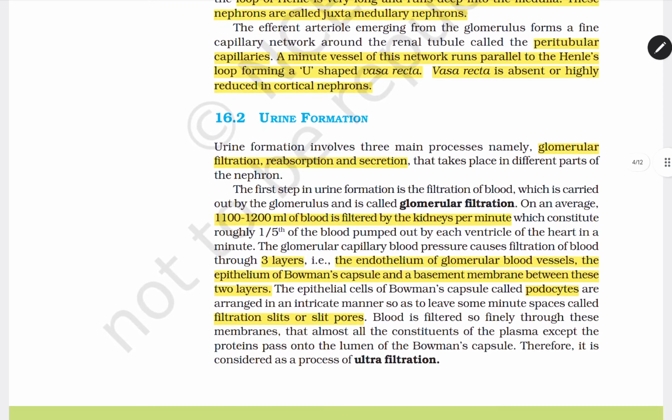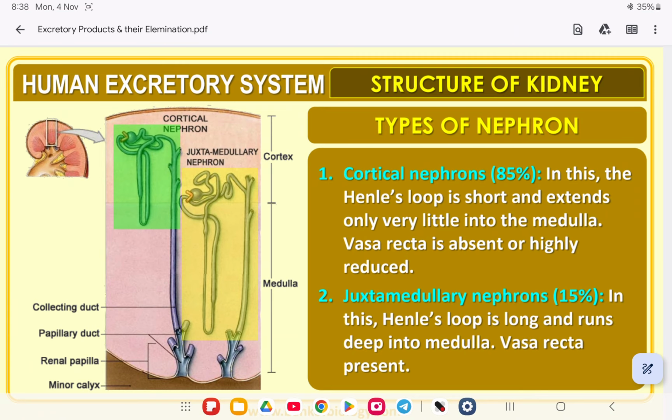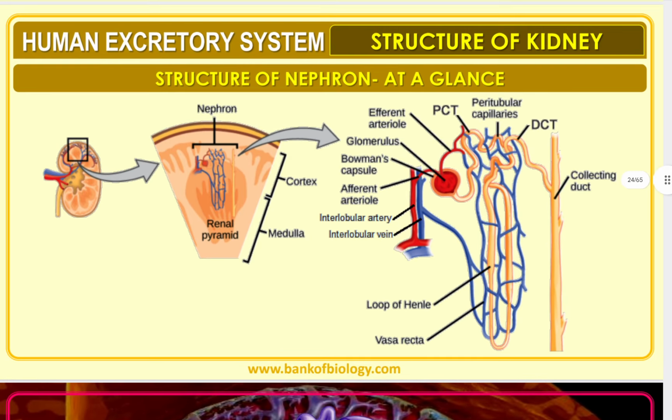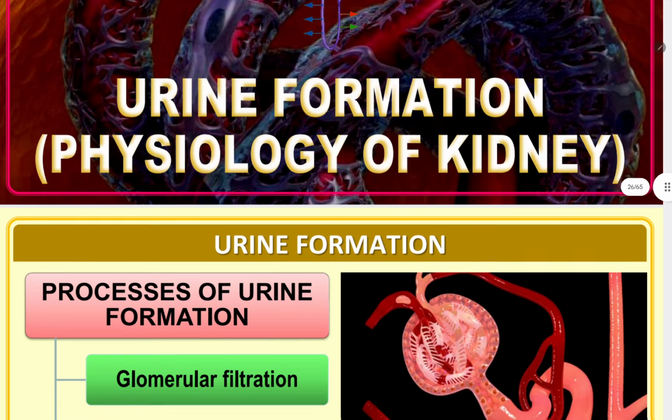Now coming to urine formation. Before starting this topic, let's see the PDF. Structure of kidney at a glance: you can see renal pyramid, nephrons, cortex part, medullary portion, and the nephron portion. Afferent arteriole, glomerulus, Bowman's capsule, efferent arteriole, and then PCT, peritubular capillaries, DCT, then collecting duct, and within this you can see loop of Henle, vasa recta. Okay.